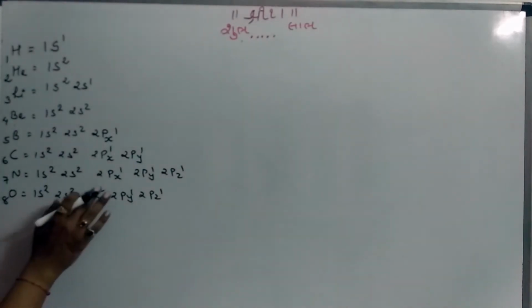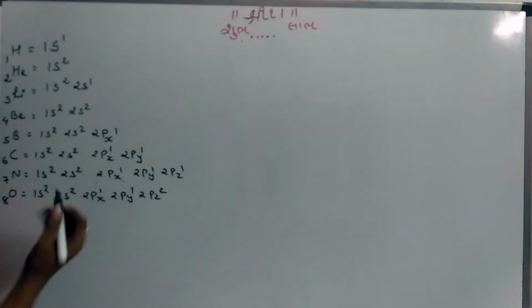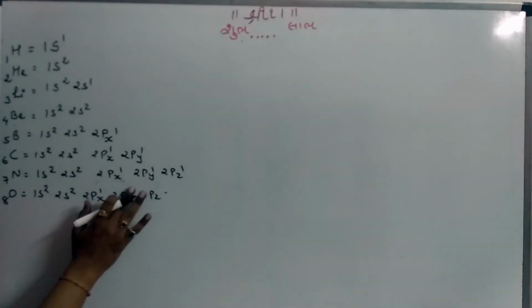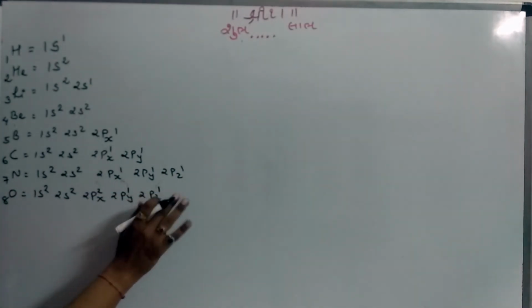Suppose anyone wants to write this way, 2px1 and 2py2, or 2pz2, okay, right? Why? Because suborbitals have the same energy in an orbit, right? But conventionally we are accepting 2px2, 2py1, 2pz1.